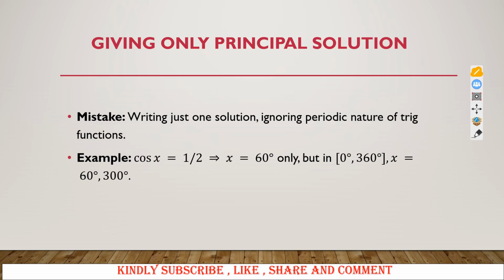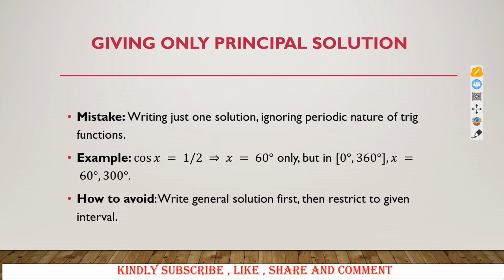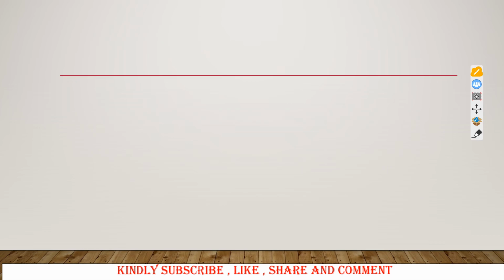So you need to be careful when you are dealing with trigonometric equations. So how do we avoid that? Write the general solution first, then restrict to the given interval. Always use the given interval to modify the required interval. So that will be done, and I hope everyone has understood what we have talked about.